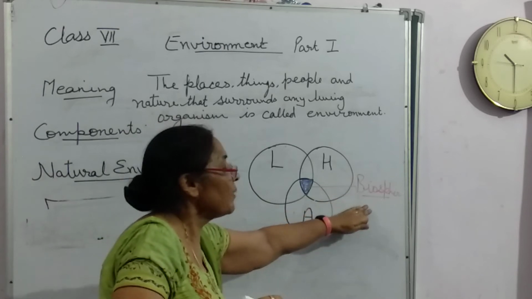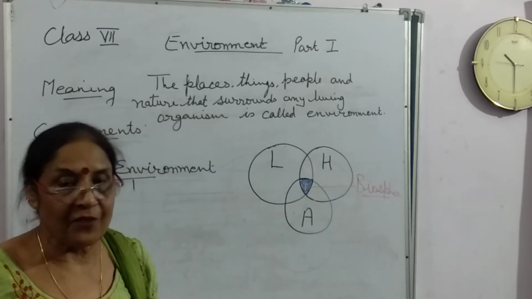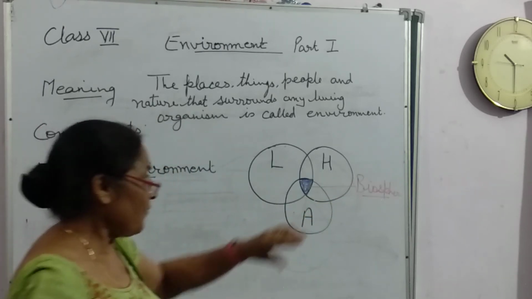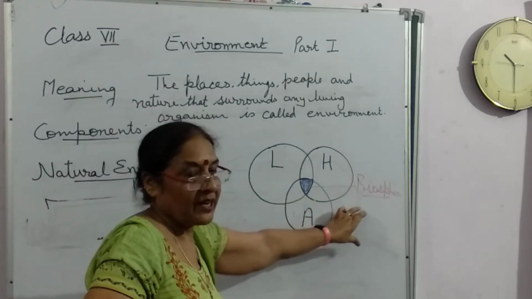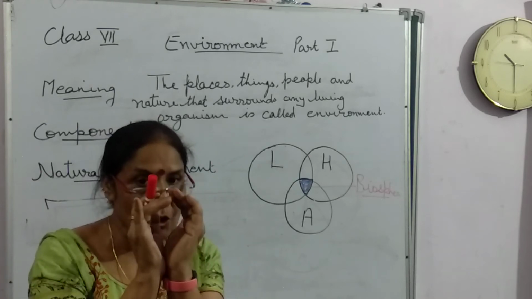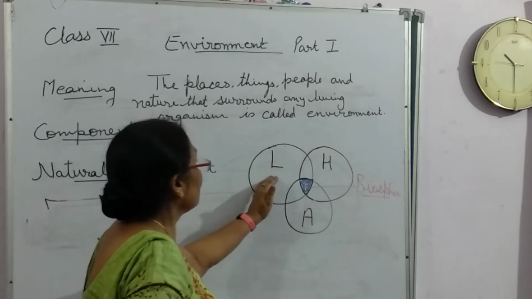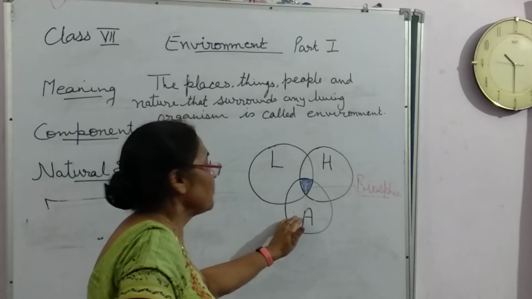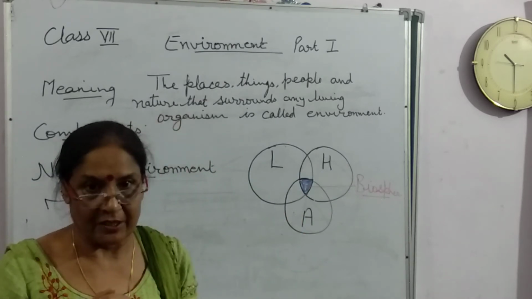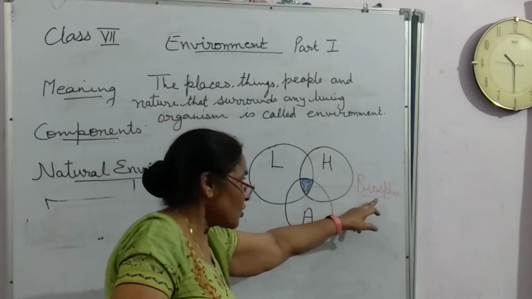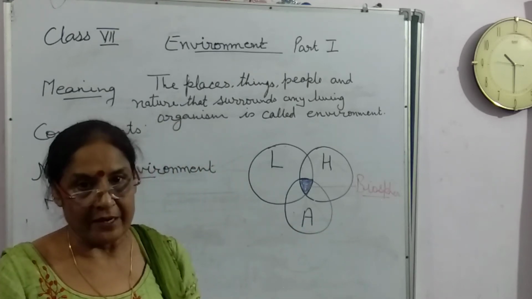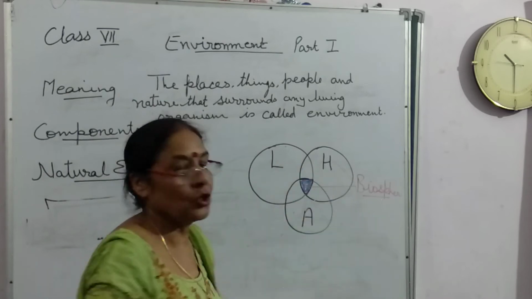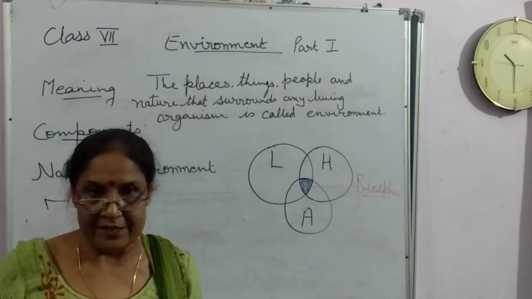Why is this so important? Because life exists here. Life exists only in this area. So what is biosphere? Biosphere is a narrow zone of the earth where lithosphere, hydrosphere and atmosphere interact with each other. And because of this biosphere, our earth is considered a unique planet, because biosphere is not present in other planets.